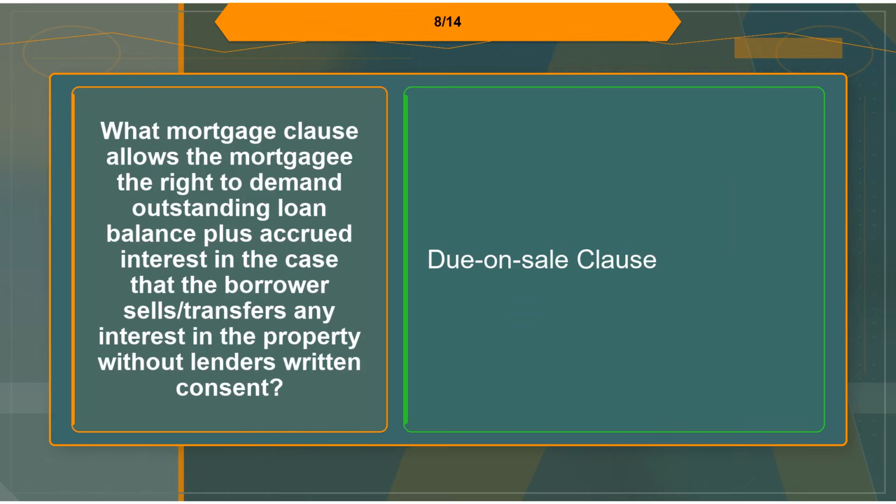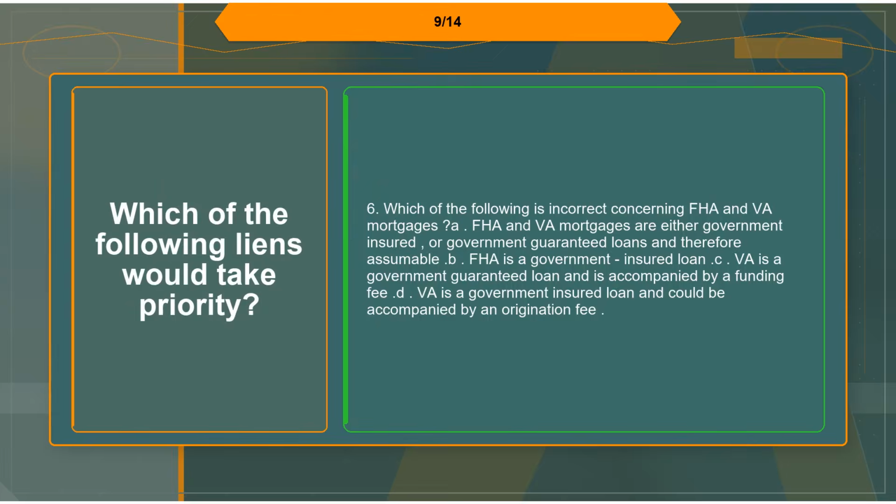Flashcard 8. Term: what mortgage clause allows the mortgagee the right to demand the outstanding loan balance plus accrued interest in the case that the borrower sells or transfers any interest in the property without the lender's written consent? Definition: due on sale clause. Flashcard 9. Term: which of the following liens would take priority? Definition: 6. Which of the following is incorrect concerning FHA and VA mortgages?